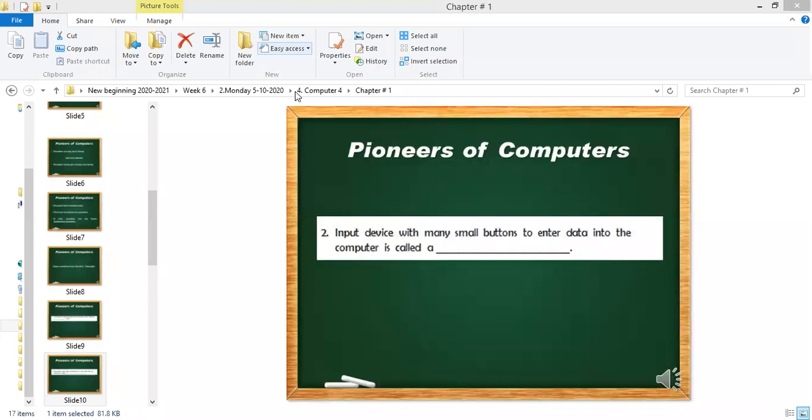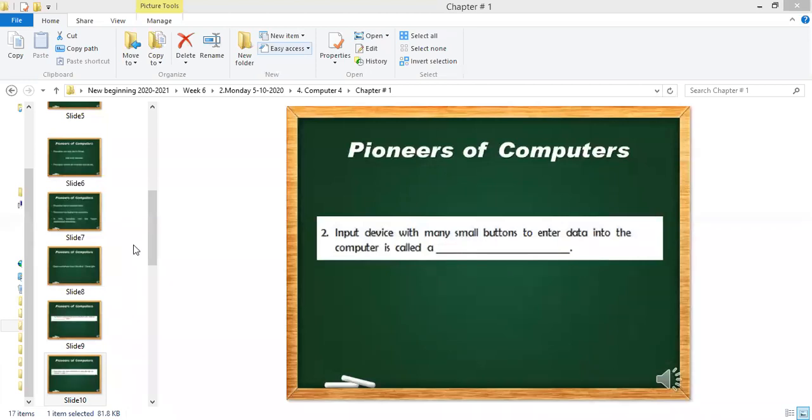Okay, let's see who else is saying the answer. Okay, Tafim, what is your answer? Okay, Tafim is saying the same thing. Good, Tafim. Tafim is saying the keyboard. Let's see what Ziad is saying. Ziad Ahmad, what is your answer? Sir, it's keyboard.